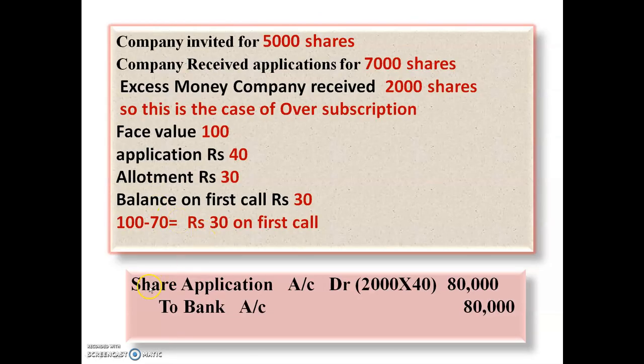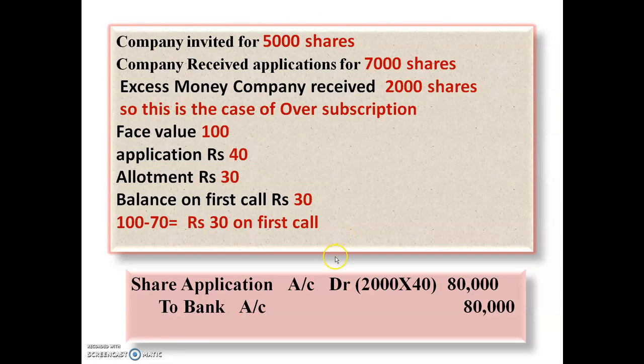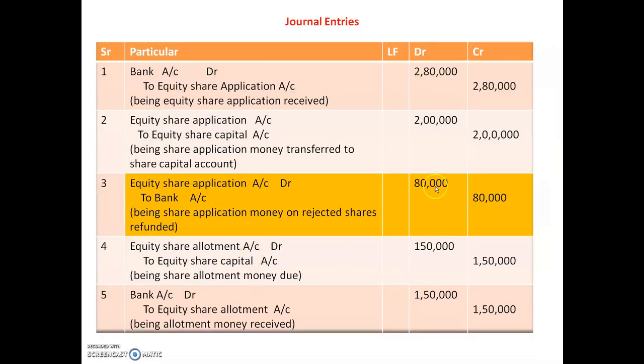Okay, so students, the next third entry I have told you, that is rejection. See here, this entry, share application account debit to bank account. Okay, so same entry, equity share application account debit to bank account, and amount will be here 80,000. How? See here, 2,000 company rejected into 40, it is the application money per share, and the amount will be 80,000. So same amount 80,000 will be transferred to bank account, that is company is going to refund here 80,000 amount.